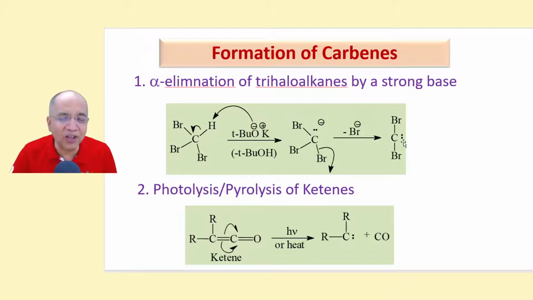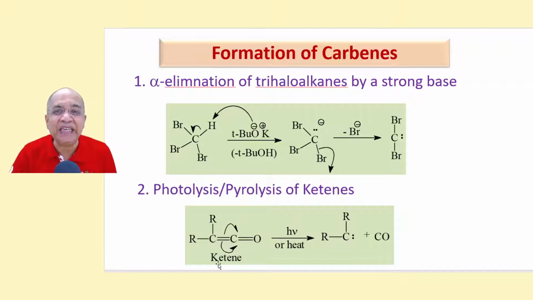It only has a lone pair, sextet, having no charge. So this is dibromomethylene, CBr2, dibromomethylene carbene.